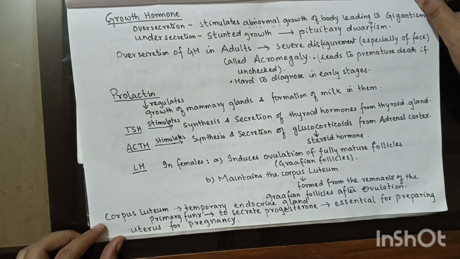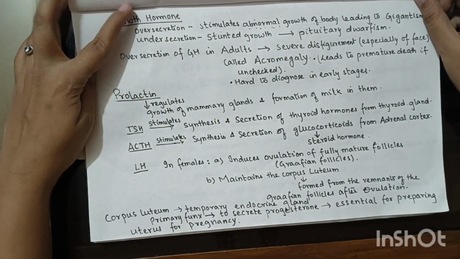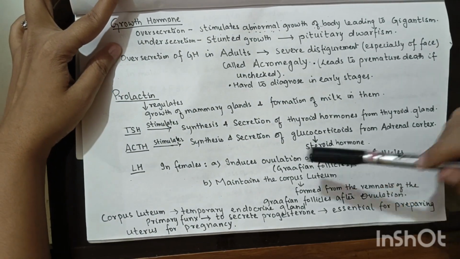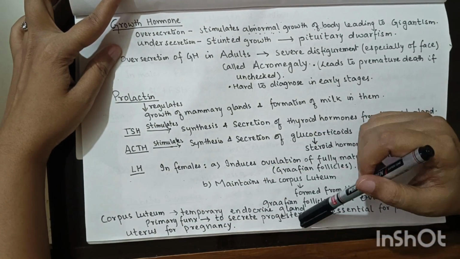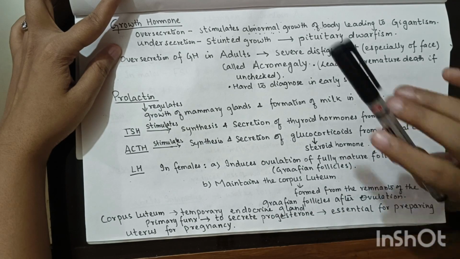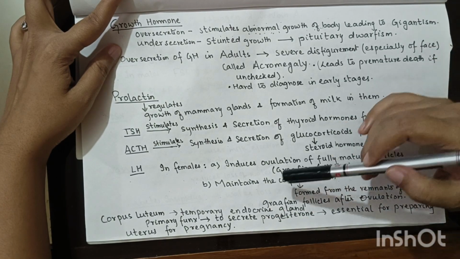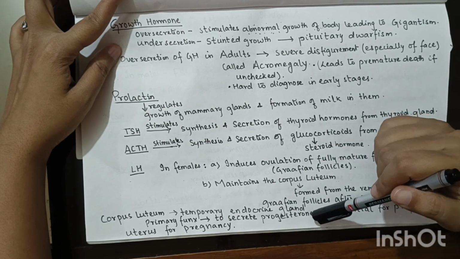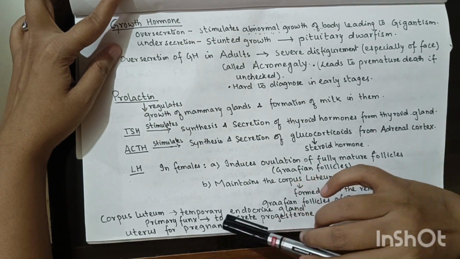The primary function of corpus luteum is to secrete progesterone, which is essential for preparing the uterus for pregnancy. It will also secrete estrogen and inhibin A, but in small quantities, but it will mainly release progesterone.